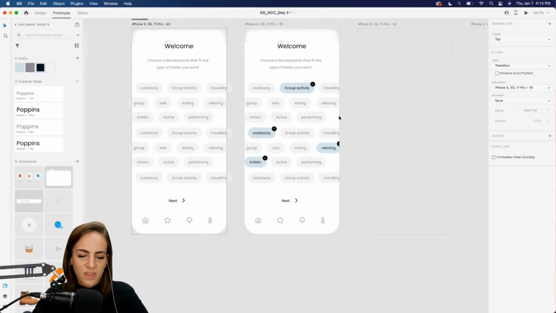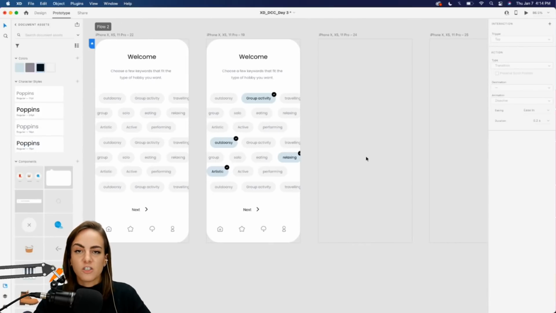And then once we hit next, we want to get to our actual list of the hobbies that have been generated for us.